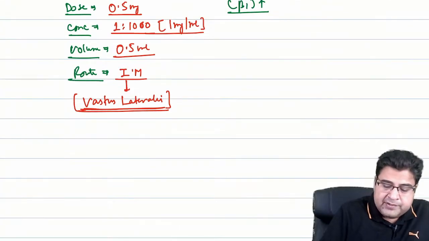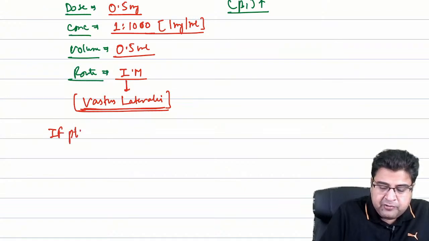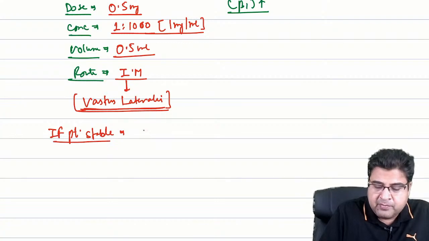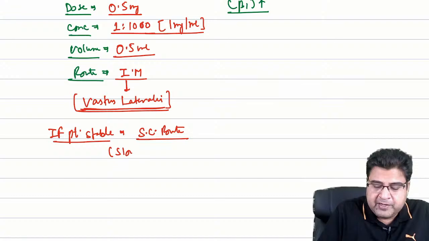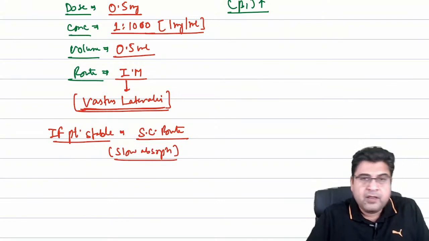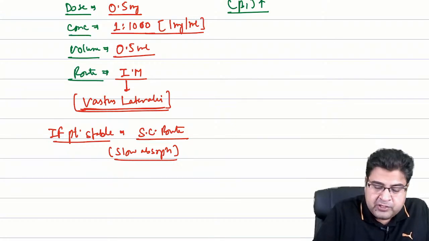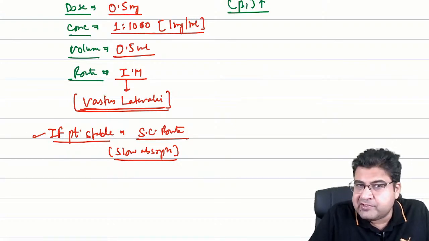Right? Now guys, if your patient is stable, you can also give the medicine by subcutaneous route. So in a stable patient, you can also give medicines by subcutaneous route. The only problem is the absorption is a bit slow, but it's fine when the patient is stable.